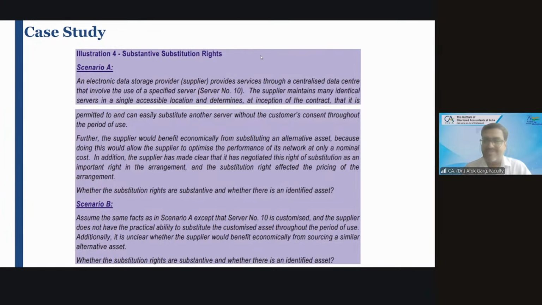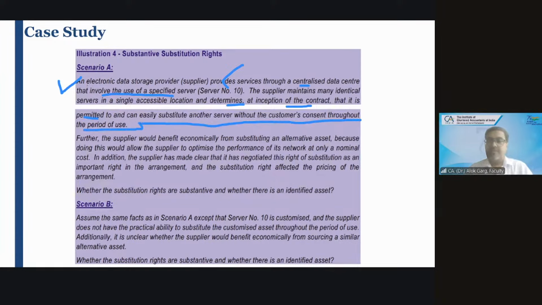Third illustration. An electronic data storage provider provides service through a centralized data center that involves the use of a specified server, which is server number 10. The supplier maintains many identical servers in a single accessible location and determines at the inception of the contract that it is permitted to and can easily substitute another server without the customer's consent throughout the period of use.